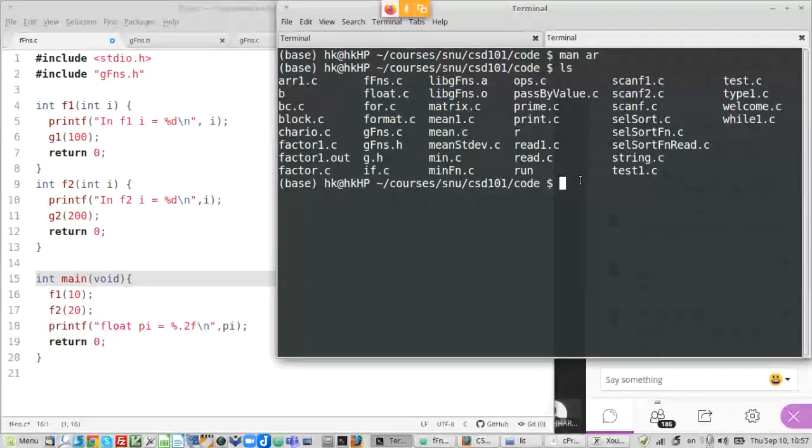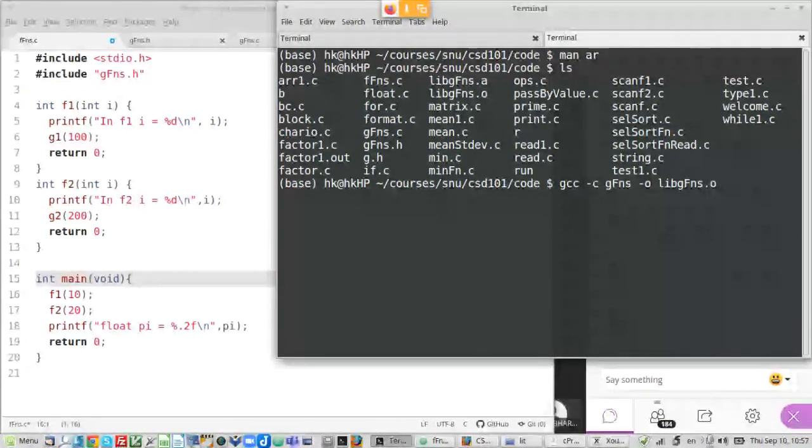Maybe let's just do gcc minus c. I don't want this; there's no g functions. Okay, minus o libgfunctions.o.